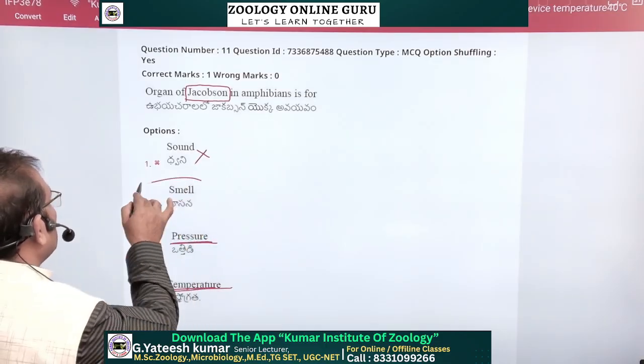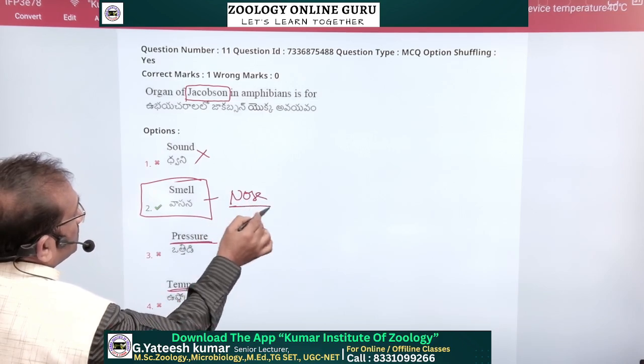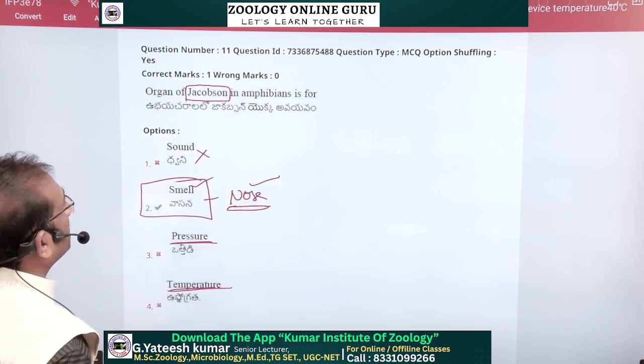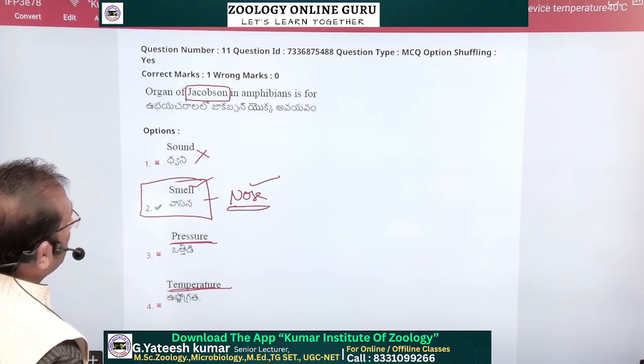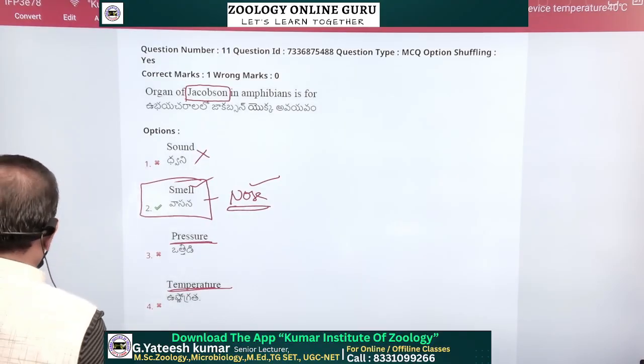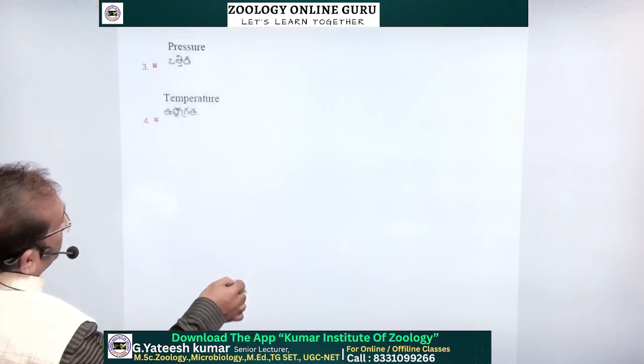So here in the nose, Jacobson's organs are present, and their work is for smelling purposes. So Jacobson's organ in amphibia is for smell. Very easy question, there is no controversy.